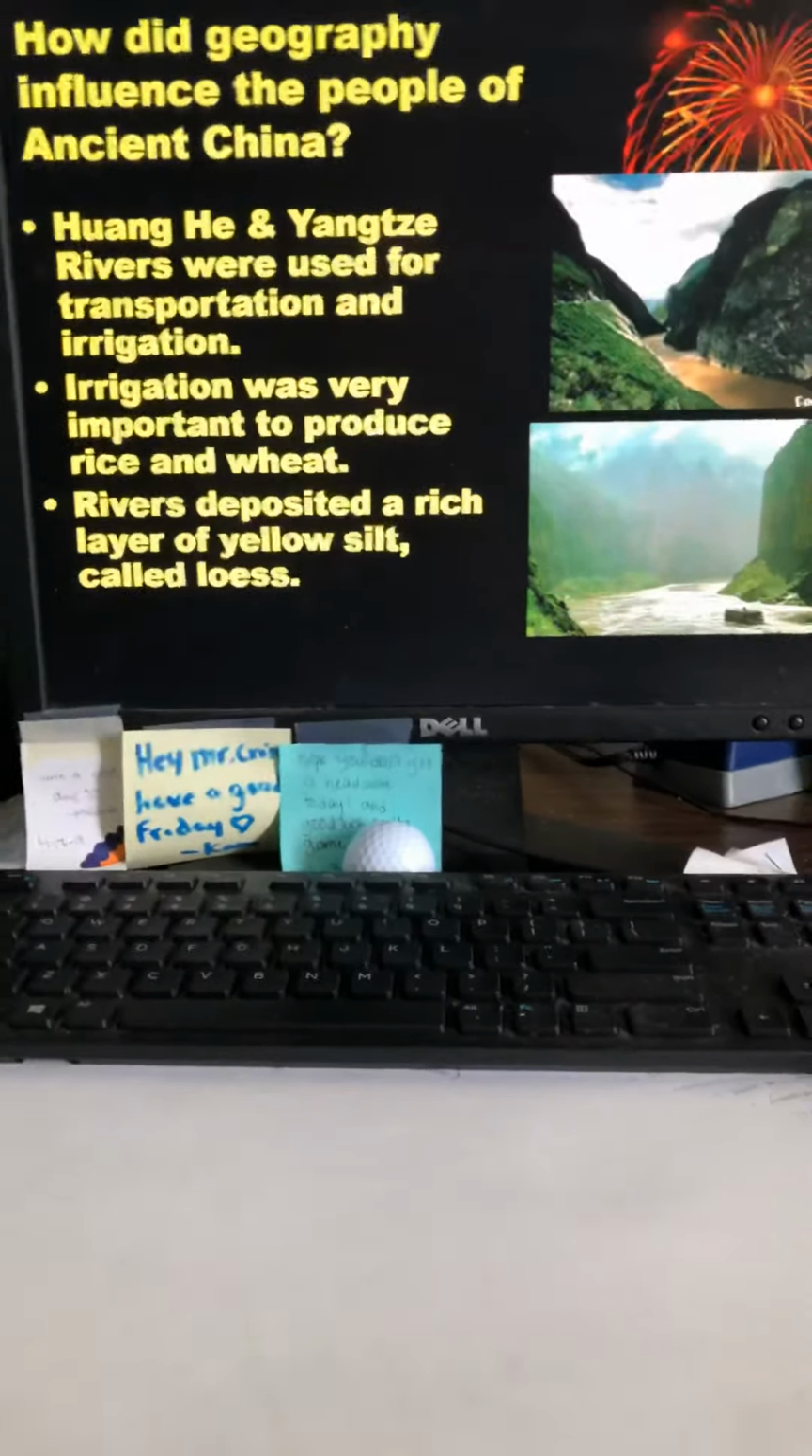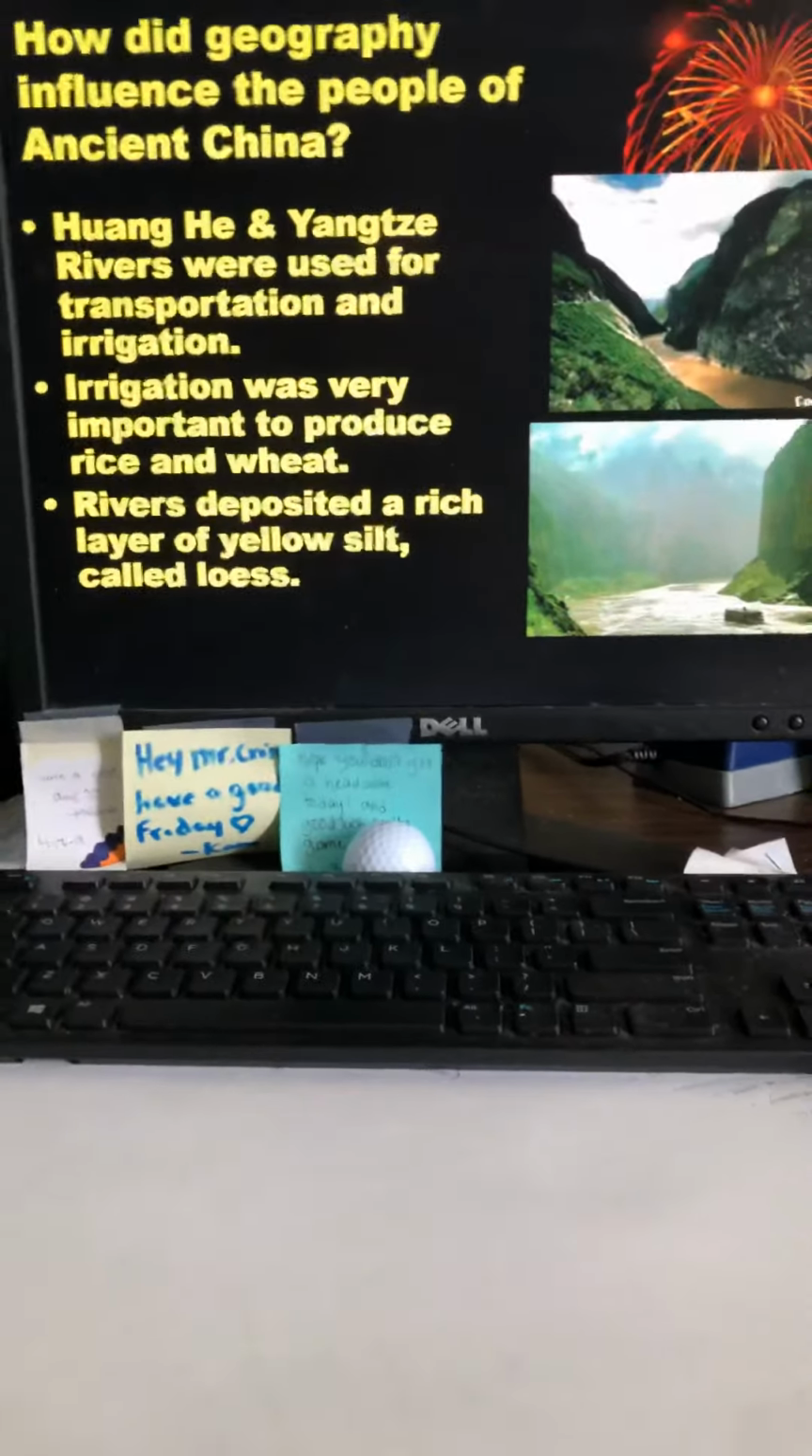Rice and wheat are going to be their main crops, and these are going to be things that they not only use to be able to eat for survival, but that they're also going to use for trade. This is going to be something that they're going to use for trade with people in Europe to be able to gather resources that they also need to be able to survive.